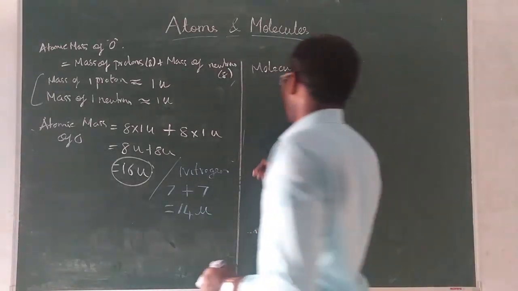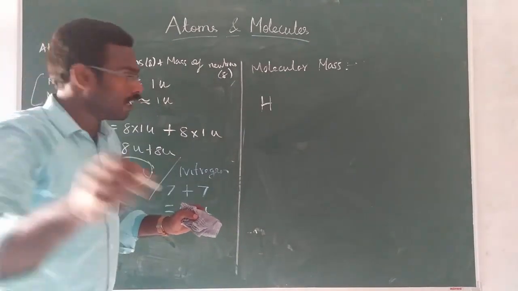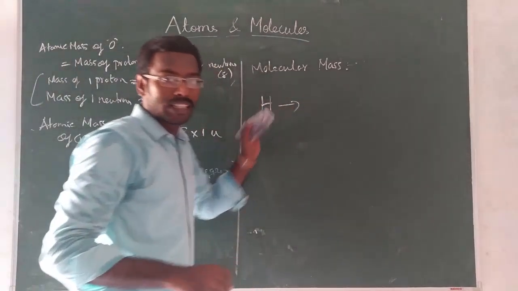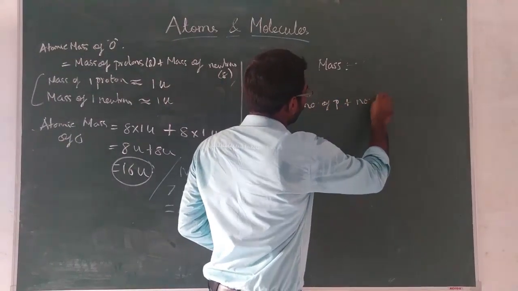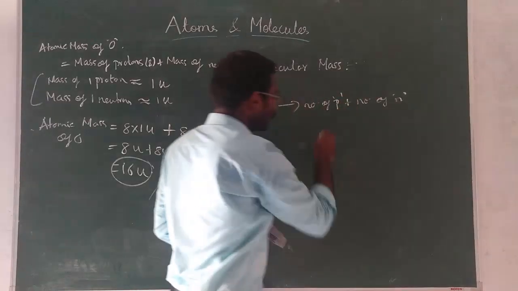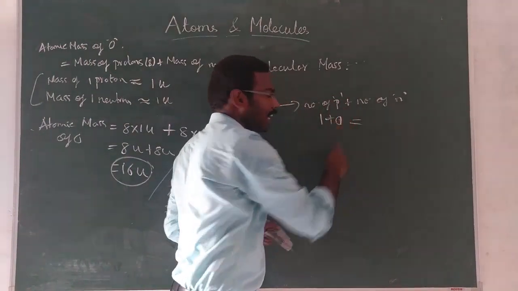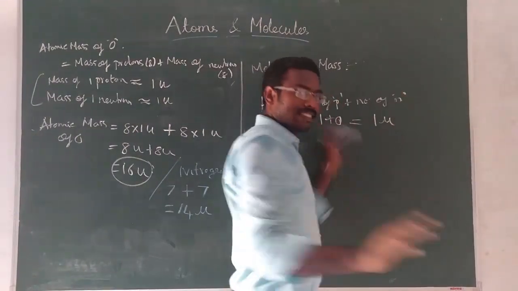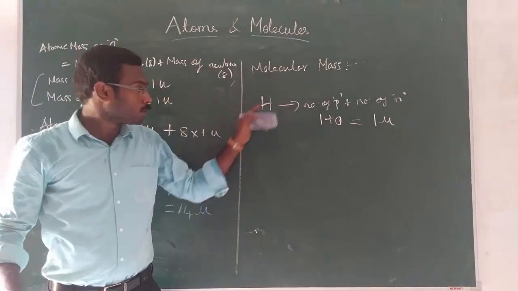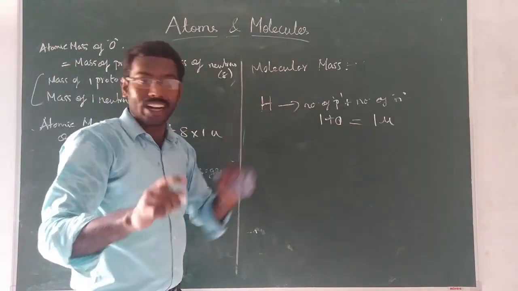For example, if you consider H, it is only one atom. Understood? Hydrogen's mass number is number of protons plus number of neutrons. So in hydrogen only one proton is there. How many neutrons? 0 neutrons. Hydrogen is the only element which has 0 neutrons. So totally 1. So mass number is 1. Therefore atomic mass is, you just write the U. 1 U. Clear? So hydrogen means 1 U. This is called atomic mass because only one atom.